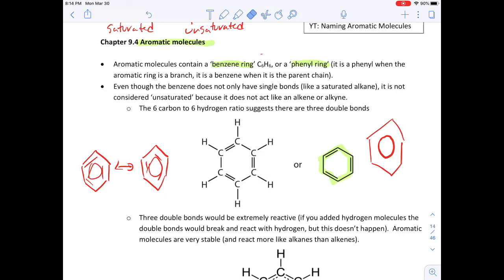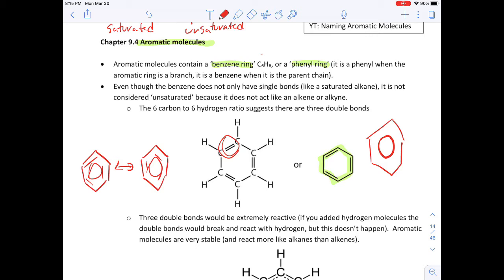And so it makes it extremely stable, because in an alkene where you've got a double bond, like if this was an actual alkene, those carbons are brought closer together, and it takes less energy. It's a little bit more favorable to break that double bond.